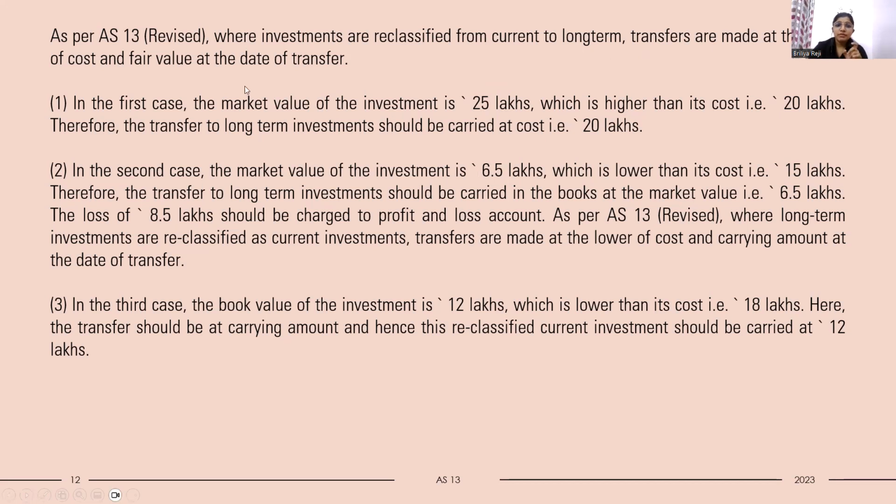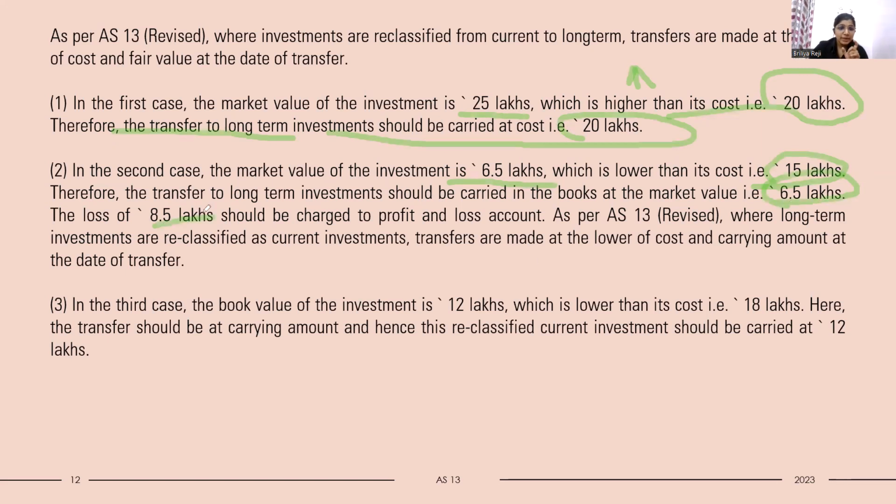In the first case, the market value of the investment is rupees 25 lakh, which is higher than the cost of rupees 20 lakh. Therefore, the transfer to long-term investment should be carried at cost, rupees 20 lakh. In the second case, the market value of the investment is rupees 6.5 lakh, which is lower than the cost. So the fair market value is lower than the cost. Therefore, the transfer to long-term investment should be carried at the fair market value, that is 6.5 lakhs.